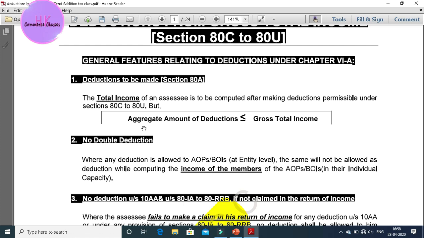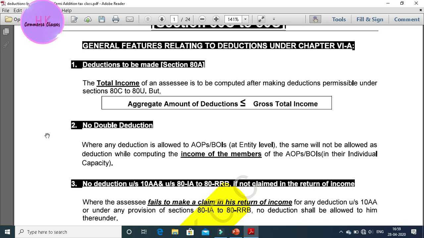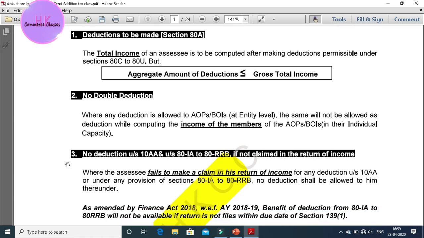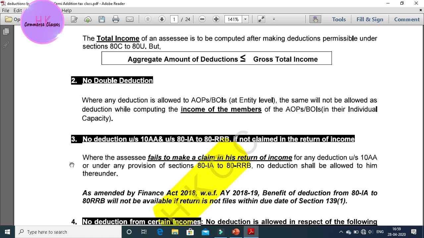If he has taken it for the firm, he will not be able to get the deduction as a member. The third is no deduction under section 10AA and under sections 80IA to 80RRB if the claim is not made in the return of income.